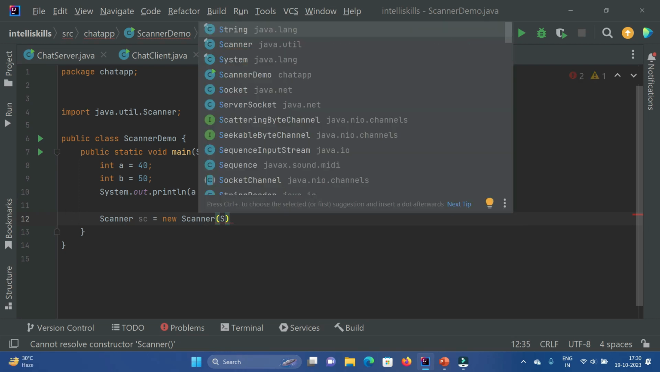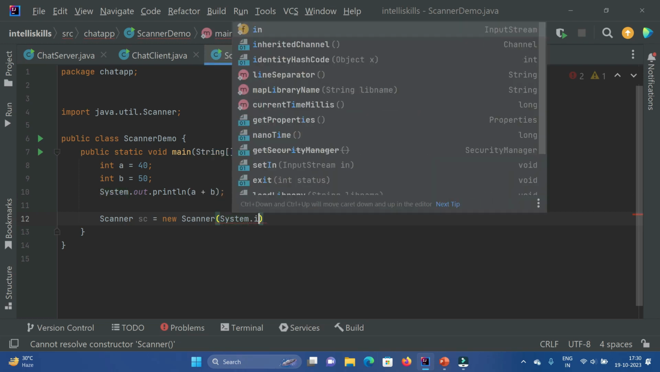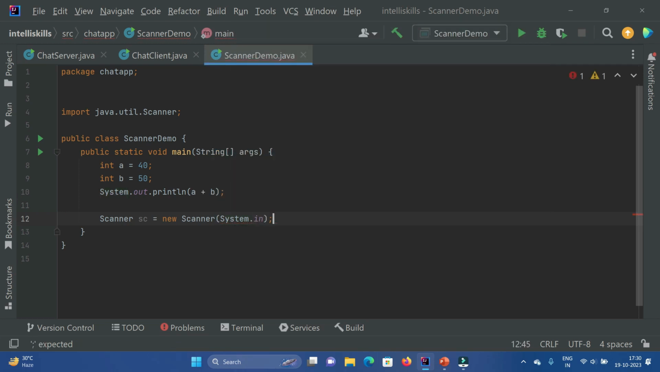Now within this parenthesis, I will write System.in. Why in? In stands for input. We are taking an input from the user, right? So we are using System.in. So we have done our declaration.